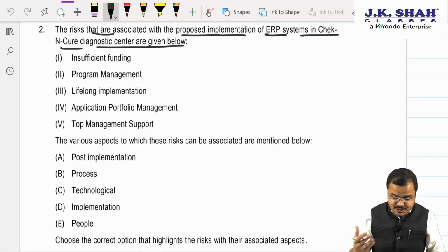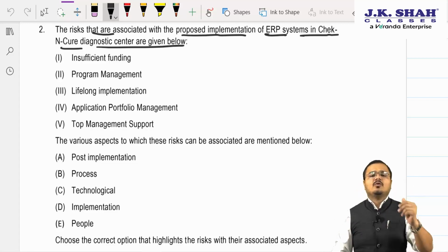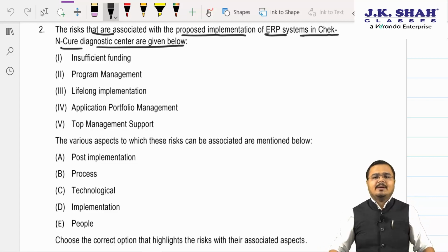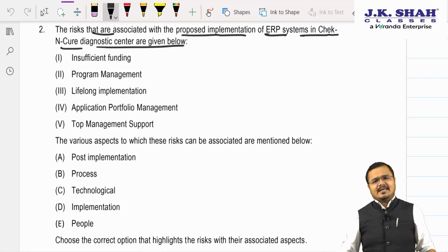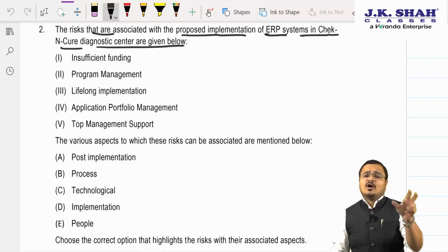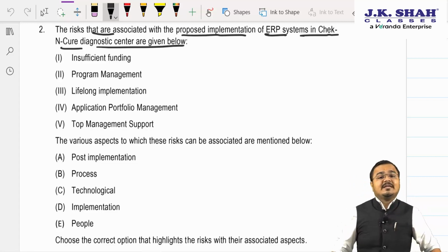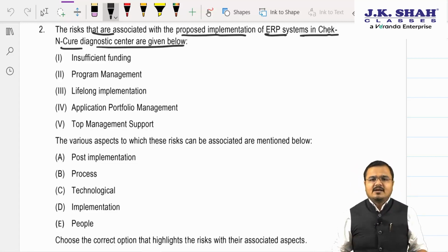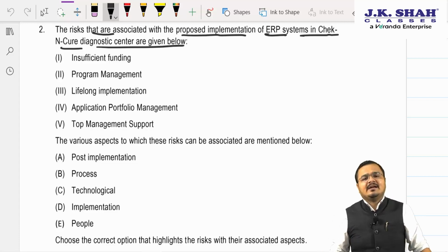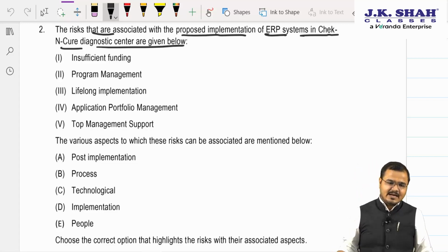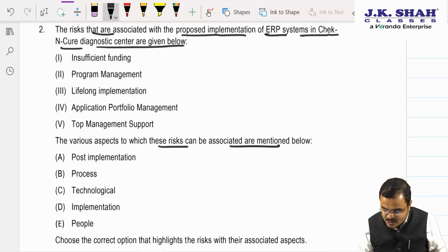Further, application portfolio management. We know we should limit the number of applications to the number of businesses. We should not increase the number of applications, otherwise the chances of data leakage could substantially increase. Top management support. Obviously, first we would like top management to give a complete green signal for the implementation. Green signal means they are ready to provide each and every support needed for the ERP implementation. Am I right? Yes. Now, various aspects of this risk can be associated. Come on.